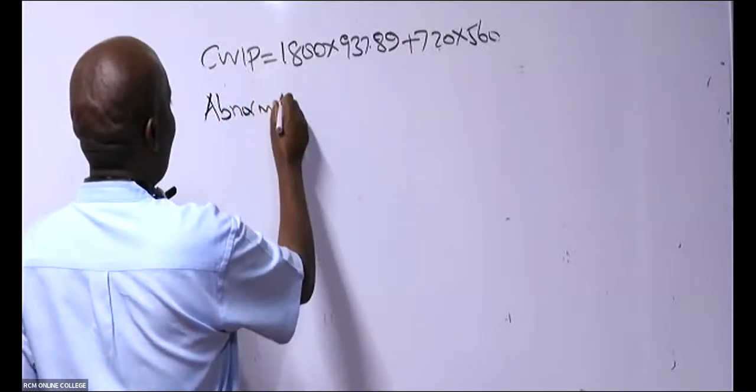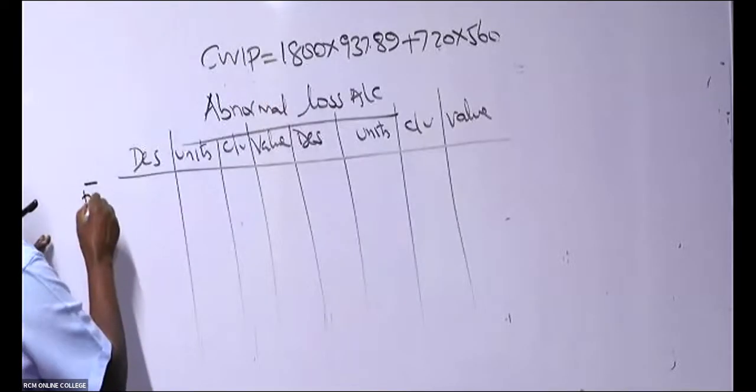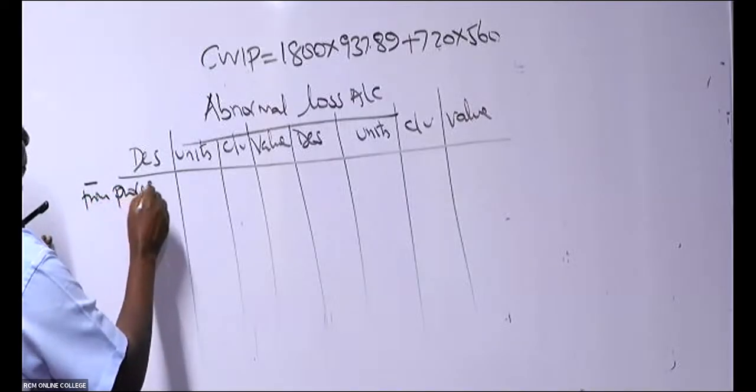So abnormal loss account is the easiest account. So we have here description, units, cost per unit, and value. We say here from process account.